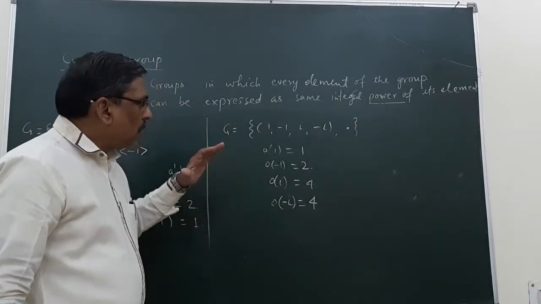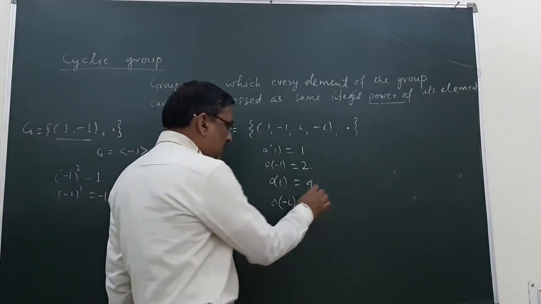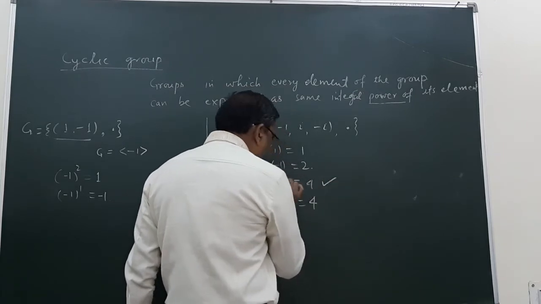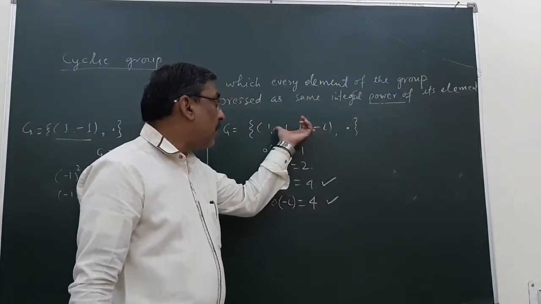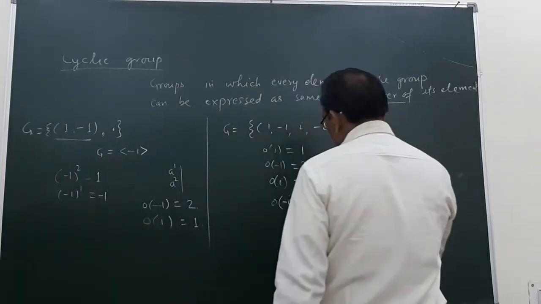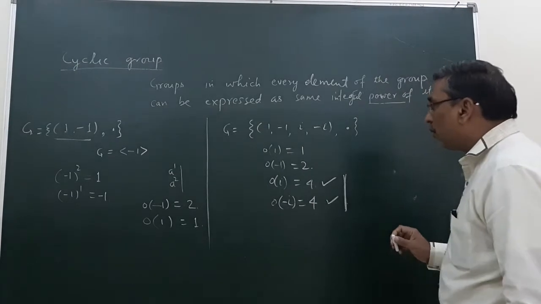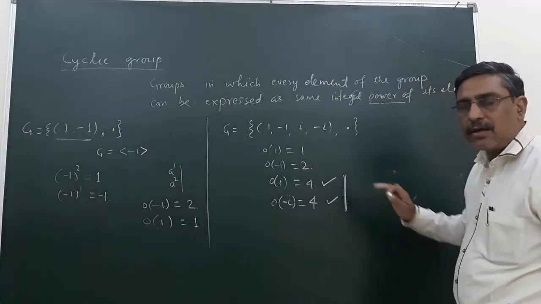From here we can notice that the order of iota and the order of minus iota is 4, which is equal to the order of the group. So these two may be generators of the group. Let us see whether these are generators or not.